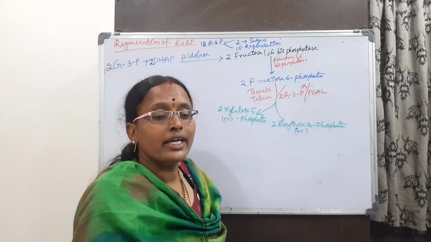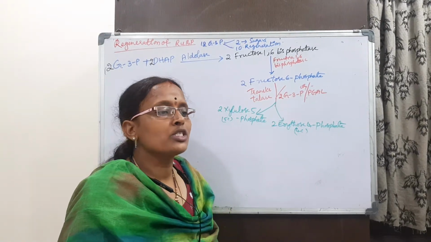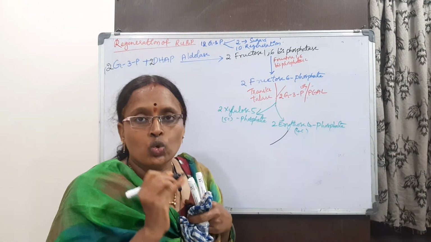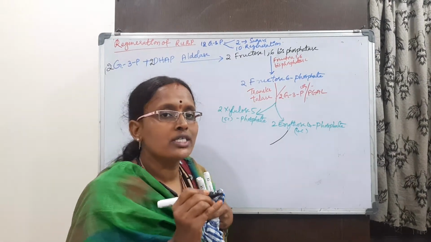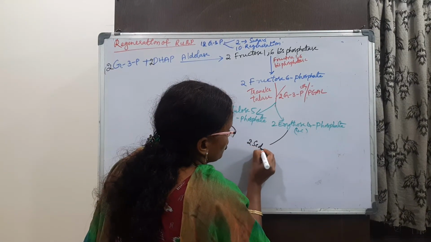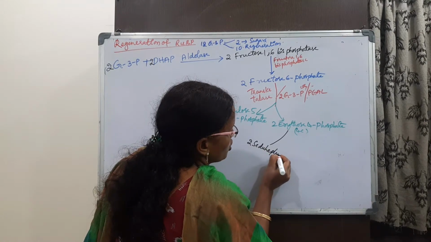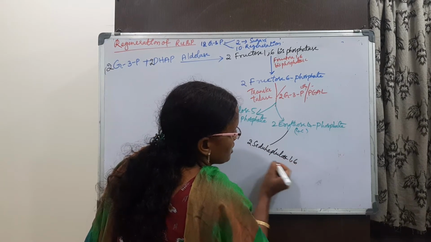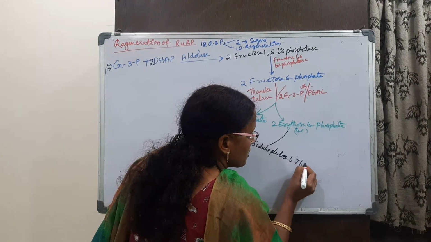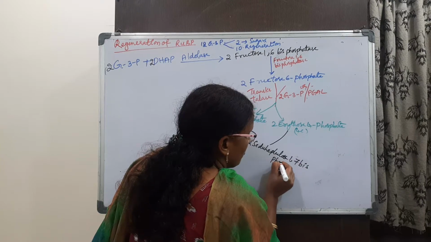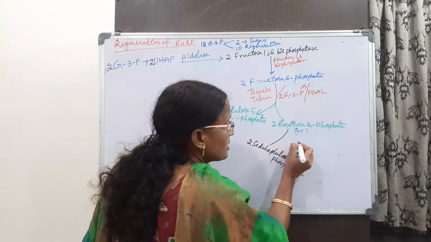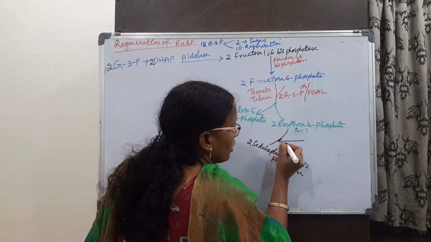This erythrose 4-phosphate forms 2 molecules of sedoheptulose 1,7-bisphosphate.